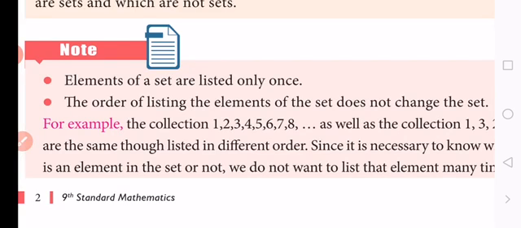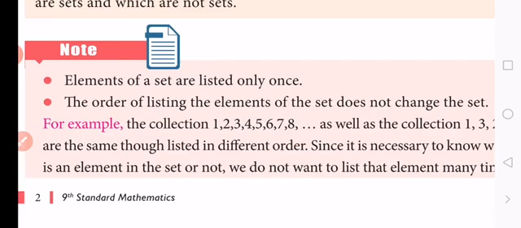Now we have discussed only the definition of a set, and the notations used in sets. But our next class covers the representation of a set. We still know very well about the objects: which objects are well defined and which are not well defined. It is clear, and only then are we going to study the representation of a set.